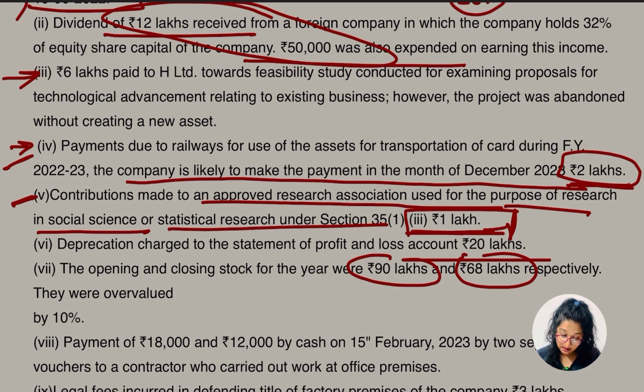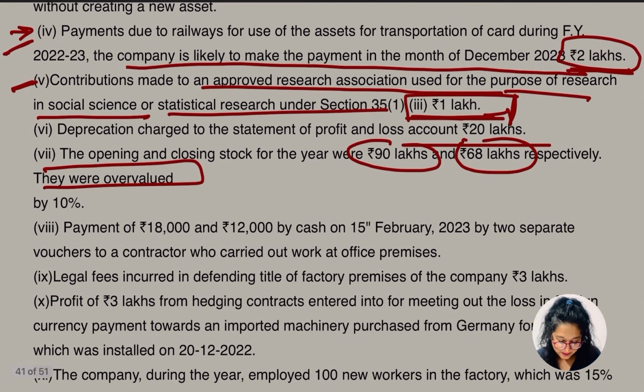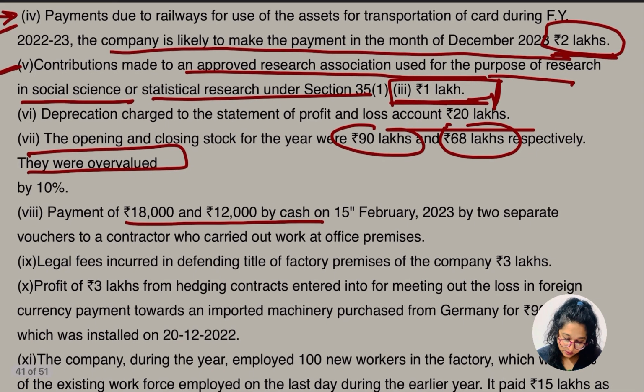and they were overvalued. We know the treatment well. Okay, so this 18,000 and 12,000 payment is done in cash. So again this is going to be disallowed under section 40A(3). As this exceeds 10,000, it's going to be added back.